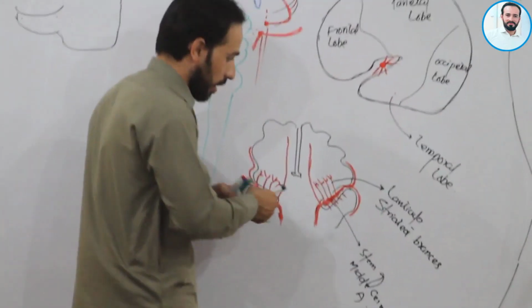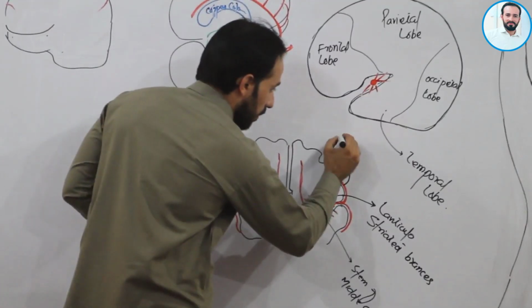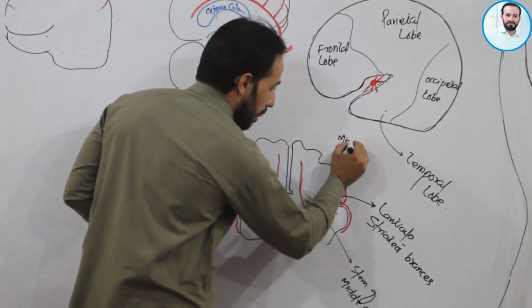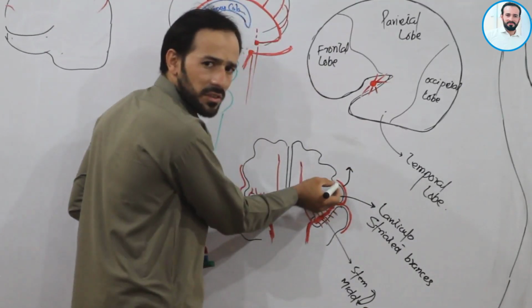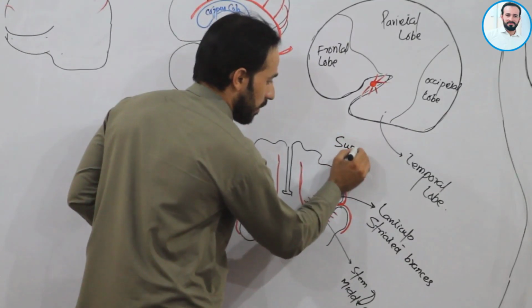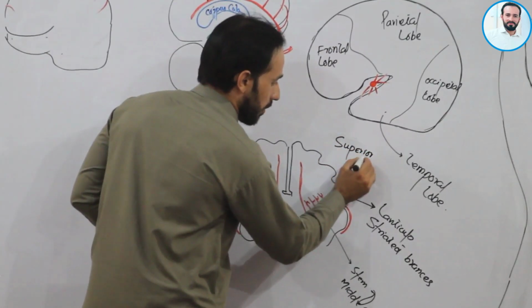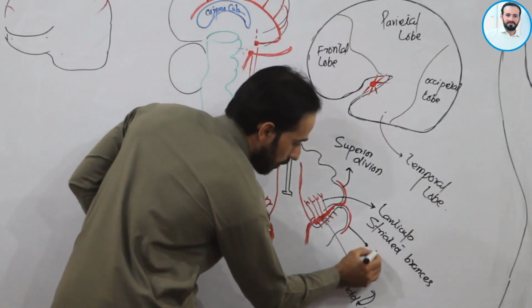Okay. And this branch is the branch of the middle cerebral artery superior division. This is the superior division, and this is the inferior division.